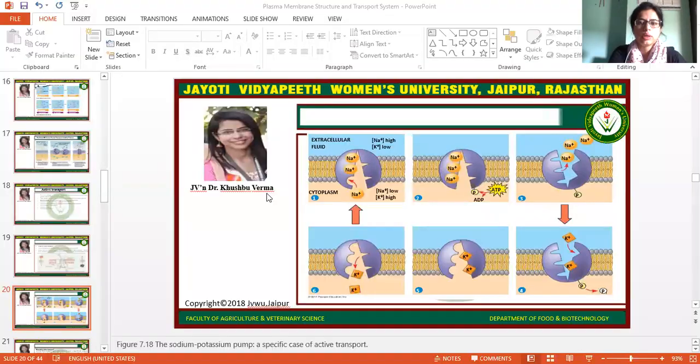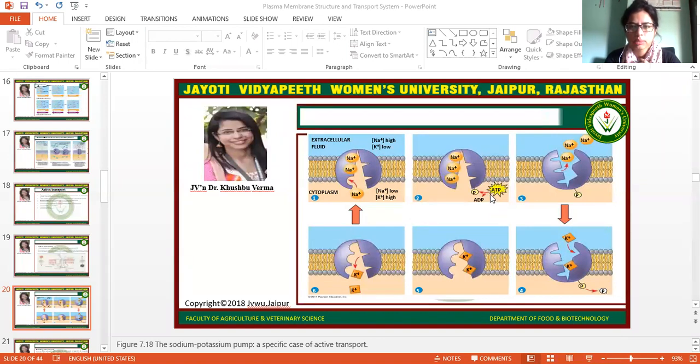and you can understand the carrier protein structure changes by this diagram representation. So first of all, three sodium ions will bind to their specific site present in the carrier protein. They will bind, and you can simply see inside the cell cytoplasm, sodium ion concentration is low, potassium ion high. In extracellular fluid, sodium ion is higher and potassium ion concentration is low. But in the carrier protein, again, three sodium ions will bind to the carrier protein.